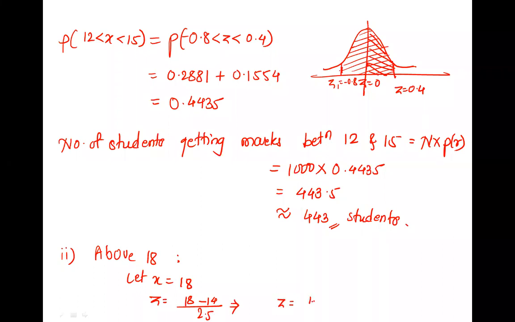Good. Plus or minus? Plus. Okay. Plot it. So on this side, 1.6.